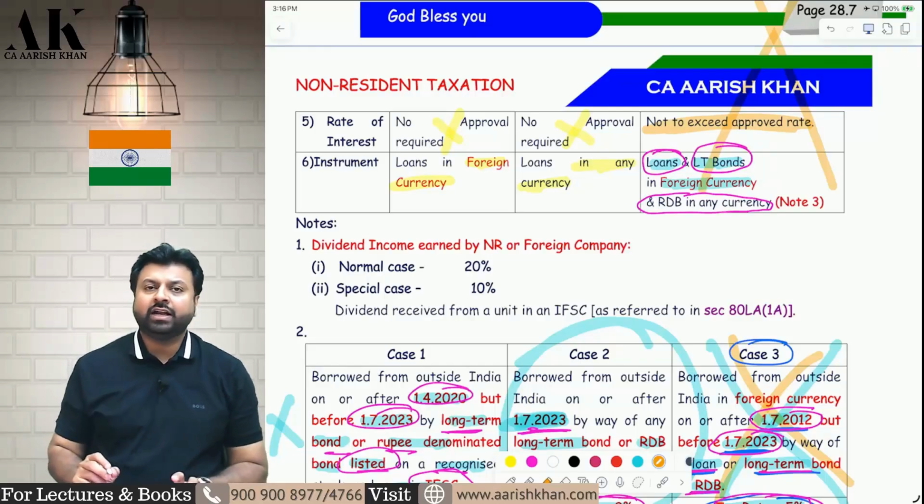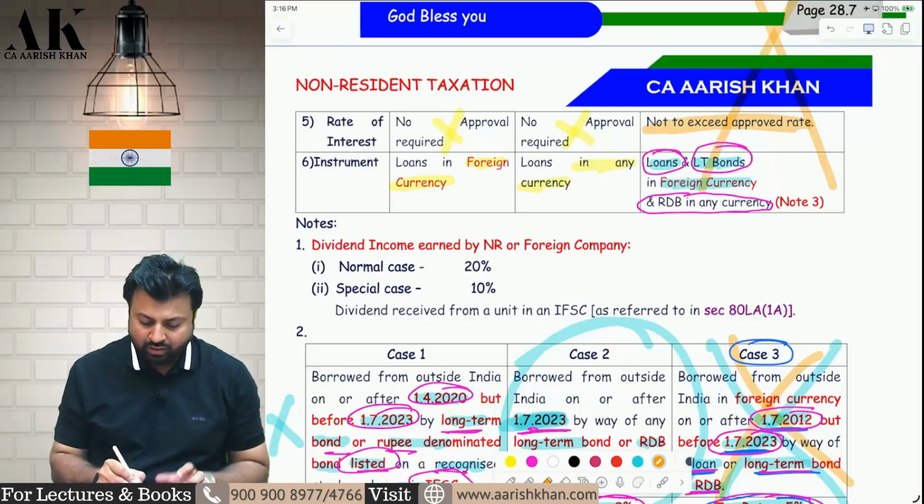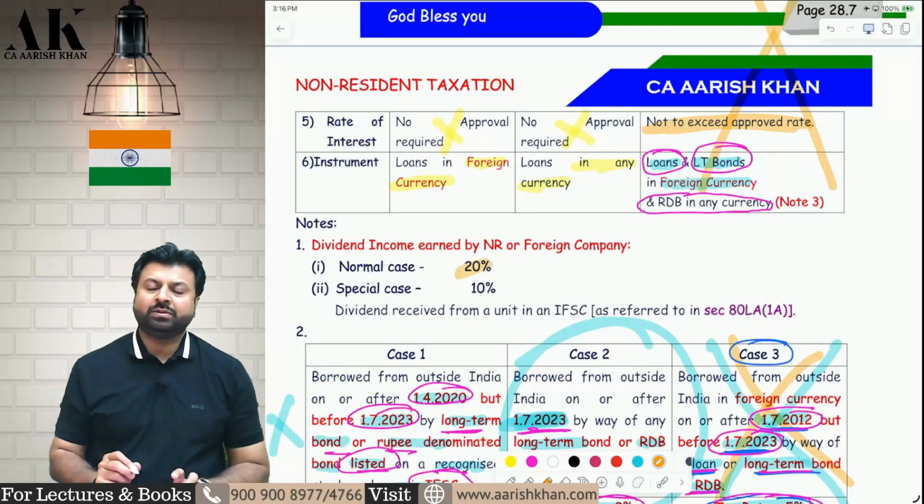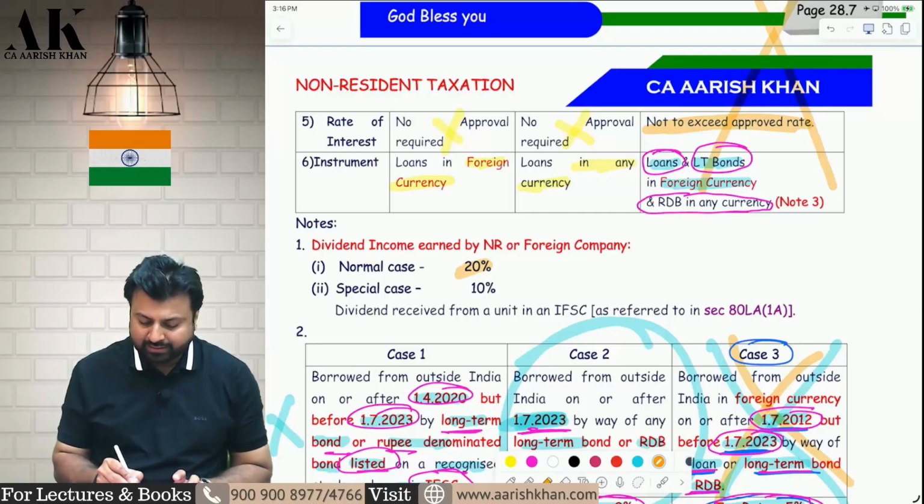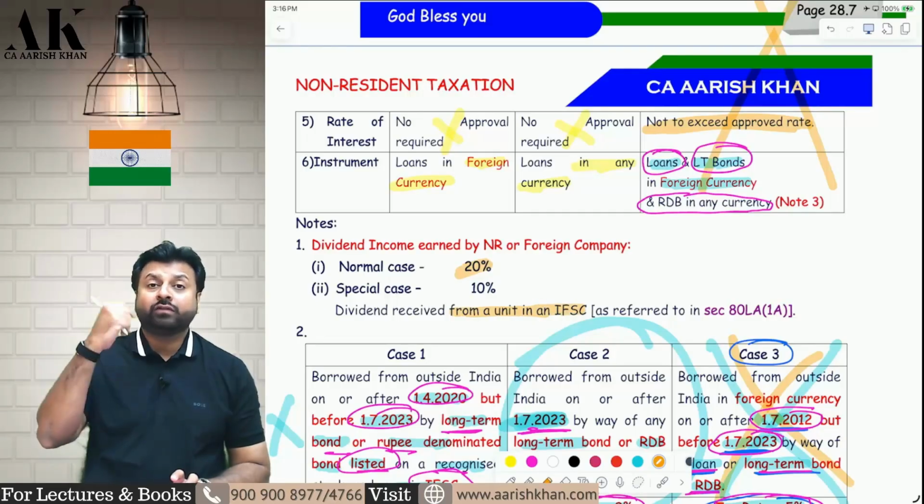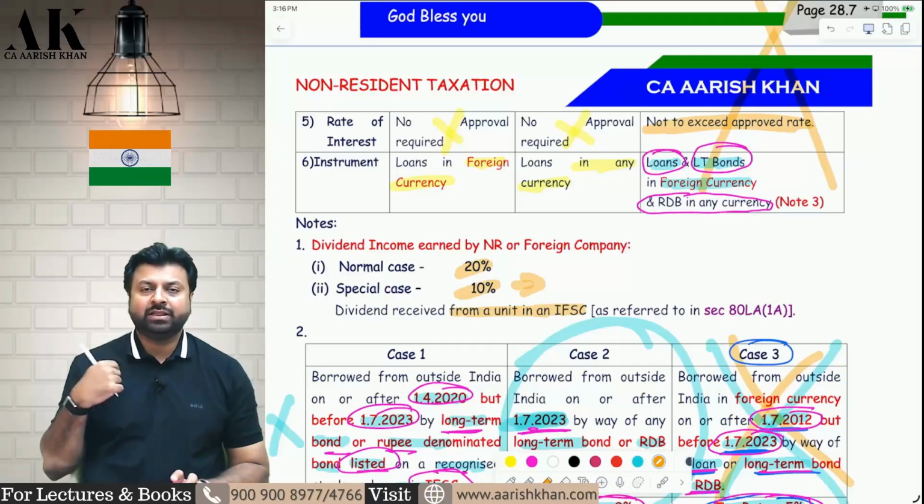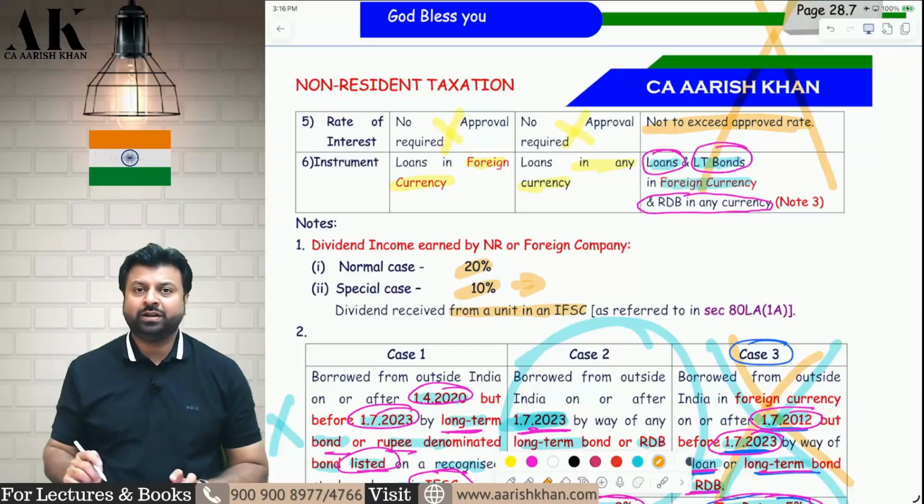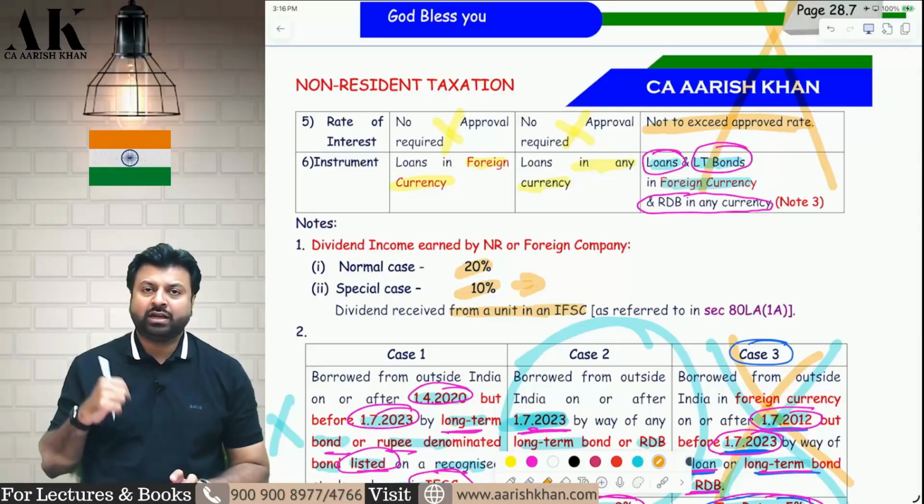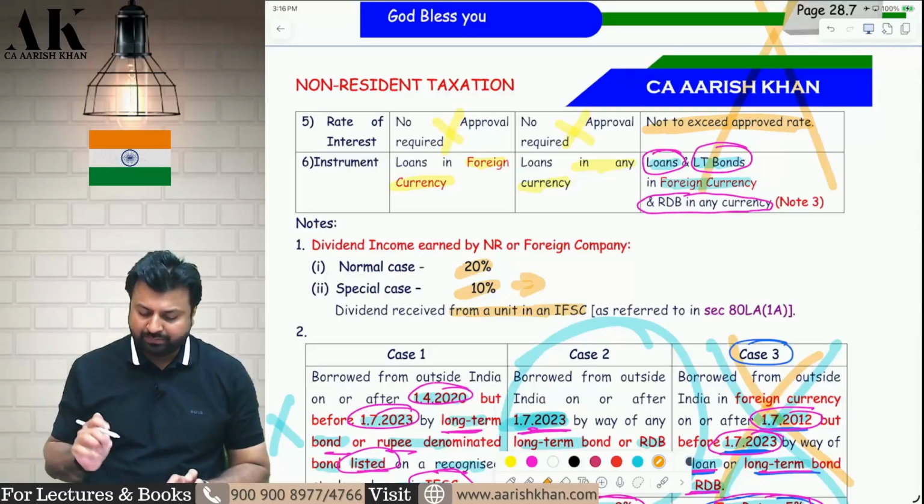Now, how will the dividend income be taxable in the hands of non-resident? Normally, the dividend in the hands of non-resident will be subject to 20% tax. But if the dividend is received from a unit in IFSC, then it will be subject to 10% tax. So normally dividend income in the hands of non-resident foreign company will be subject to 20% tax. But if it is received from a unit in IFSC, then it will be subject to 10% tax.